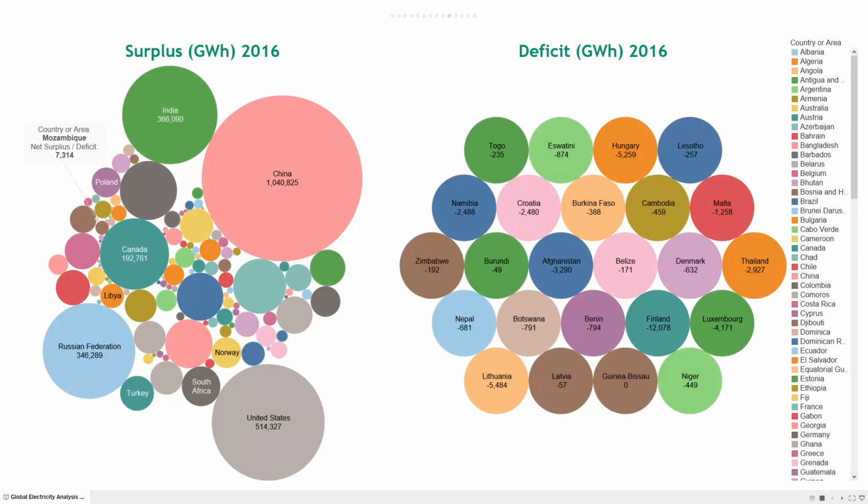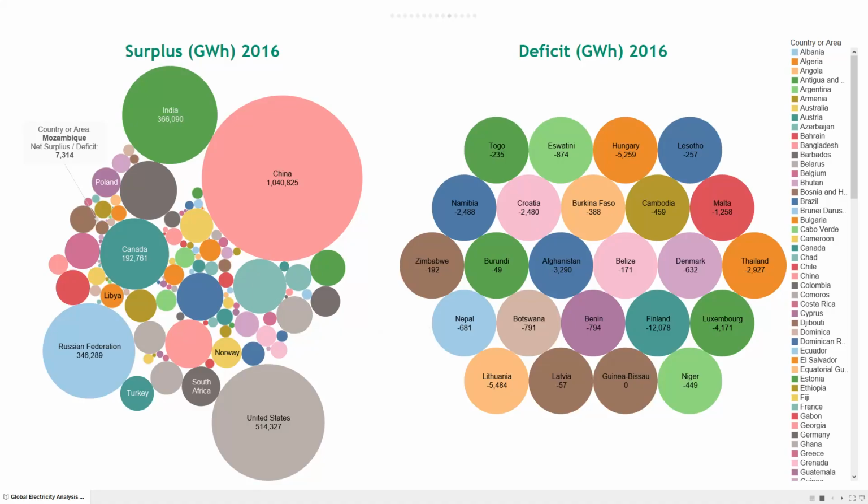Let's also investigate the surplus and deficit table by country in detail. We can see that the top 5 countries with surplus are China, United States, India, Canada, and Russia. We also want to point out Mozambique, which is the country with the largest surplus among low-income countries, and we will look into the country later in detail.